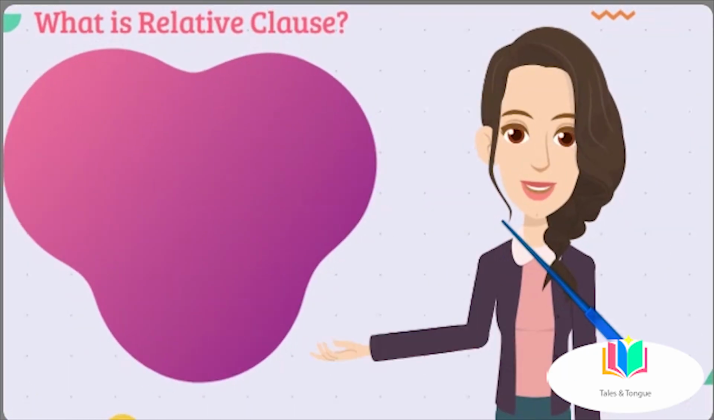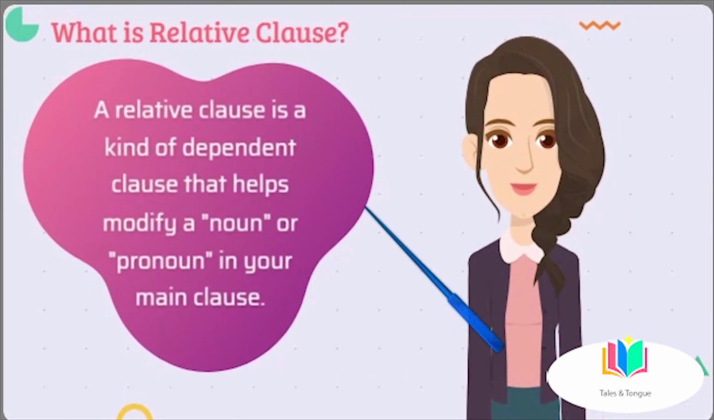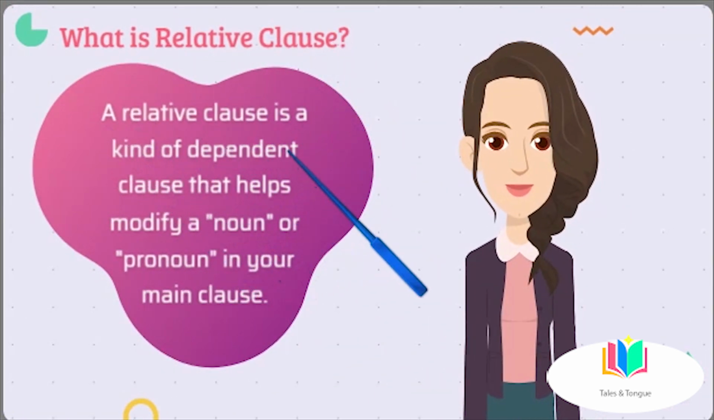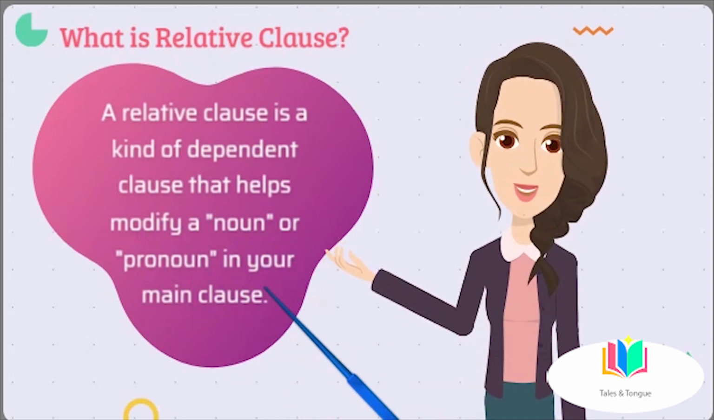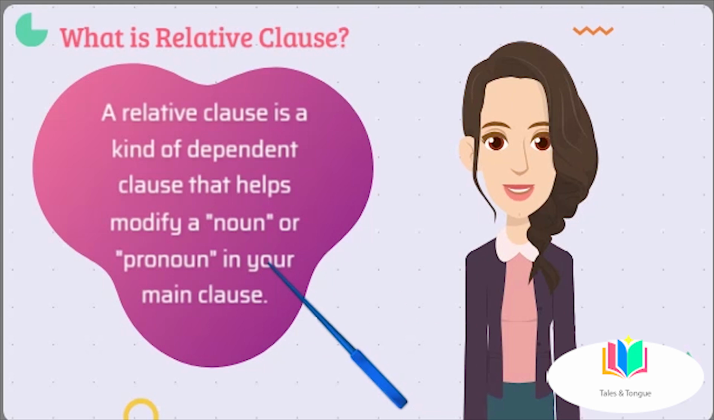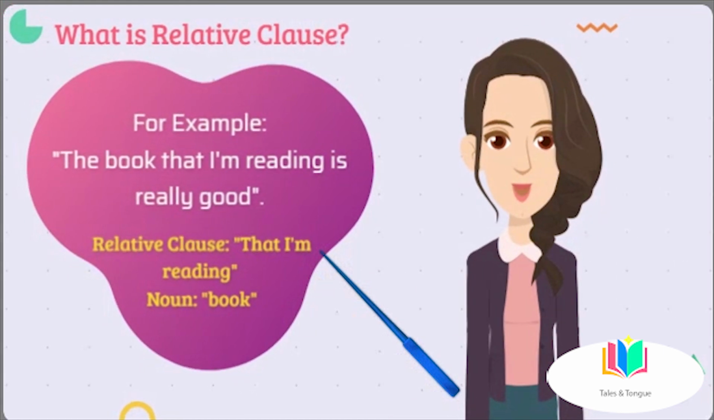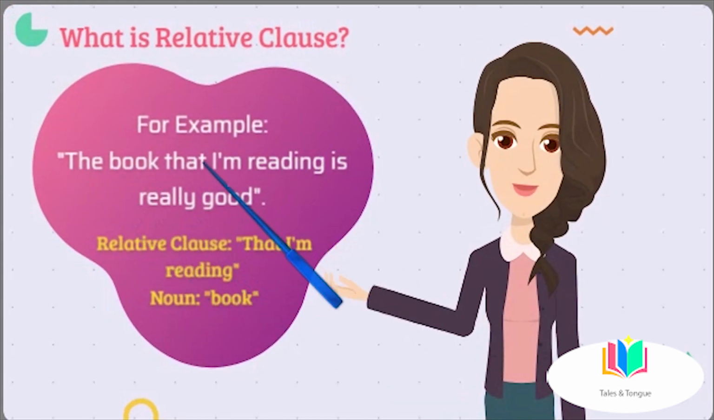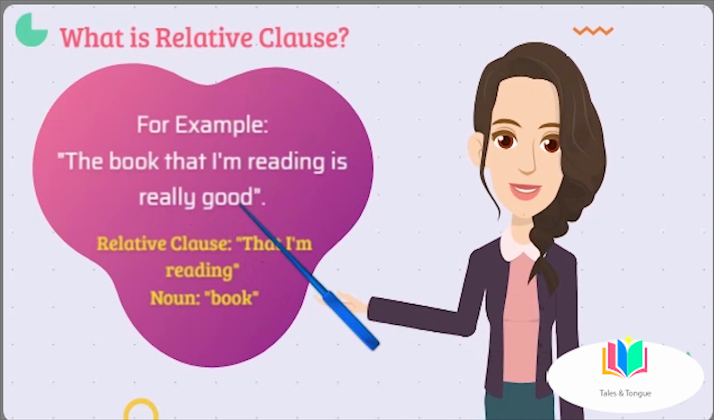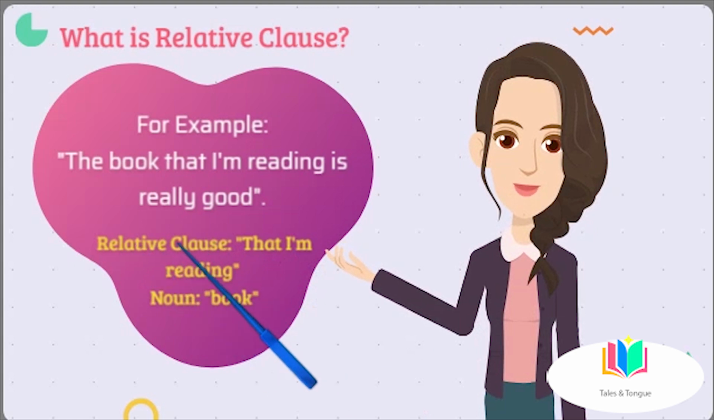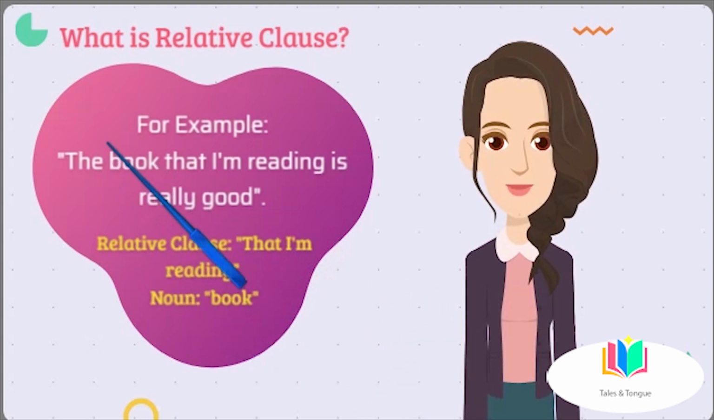So let's start learning. What are relative clauses? A relative clause is a kind of dependent clause that helps modify a noun or pronoun in your main clause. In other words, it provides additional information about a noun or pronoun. For example, the book that I'm reading is really good. In this sentence, that I'm reading is a relative clause that modifies the noun book. It tells us which book we are talking about.